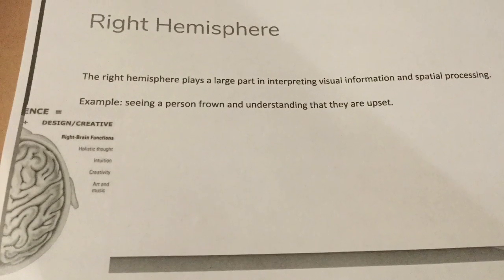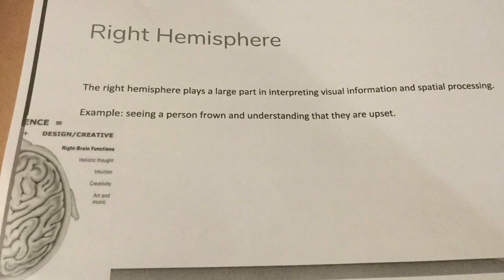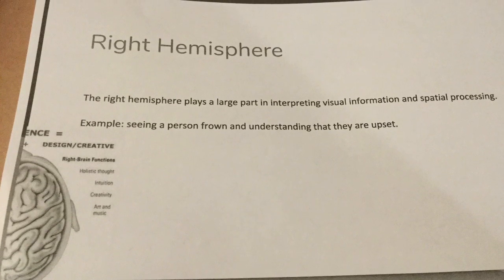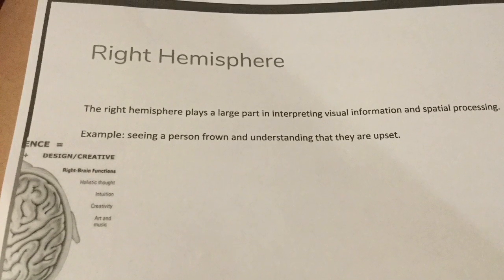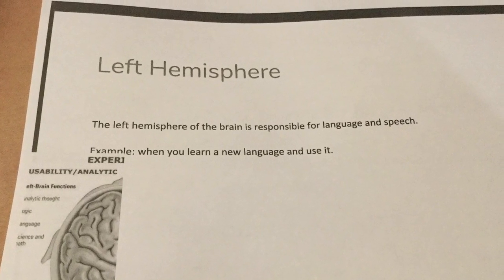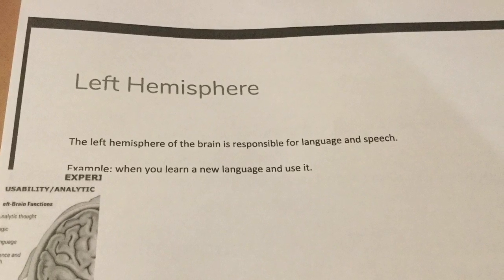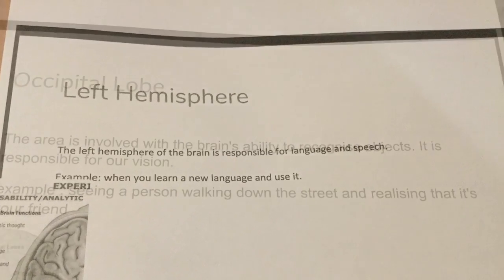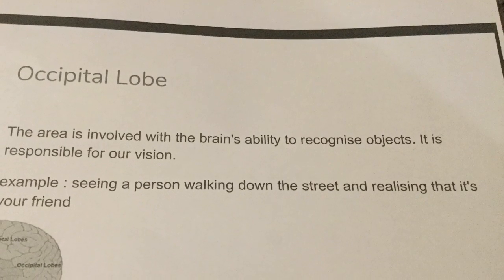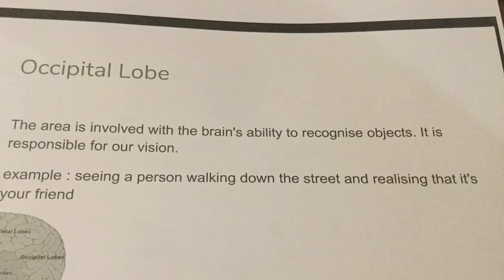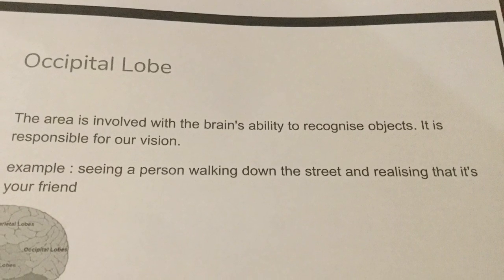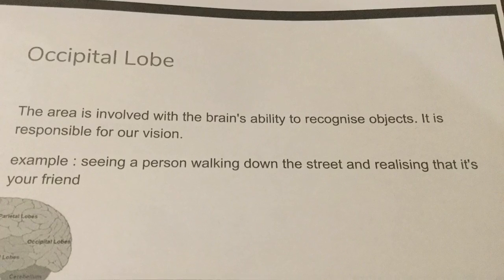The right hemisphere plays a large part in interpreting visual information and spatial processing. This is like seeing a person frown and understanding that they're upset. The left hemisphere of the brain is responsible for language and speech. The occipital lobe is the area involved with the brain's ability to recognize objects. It is responsible for our vision.